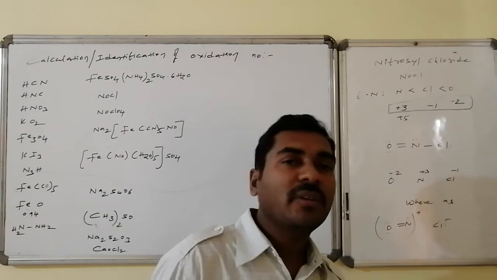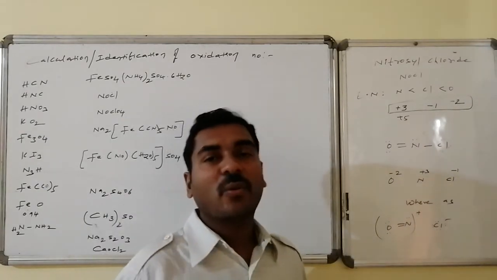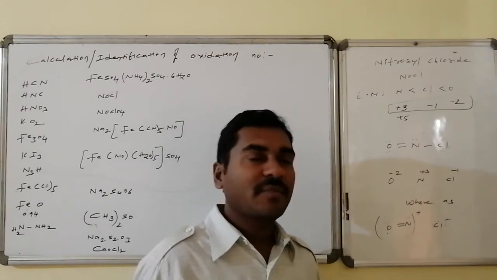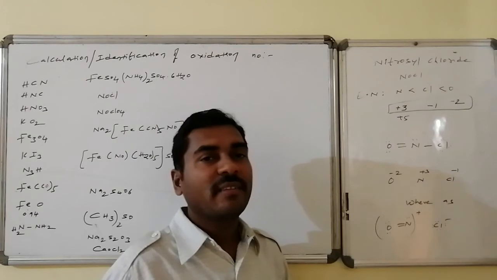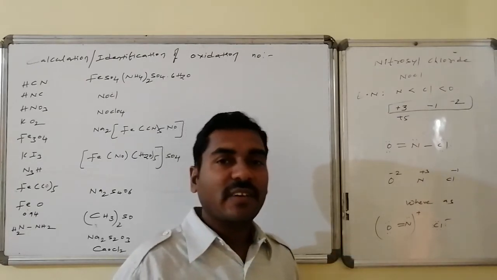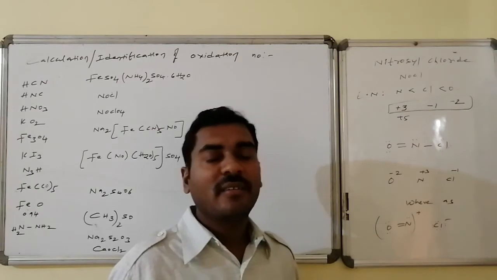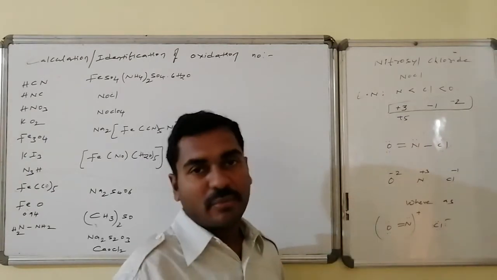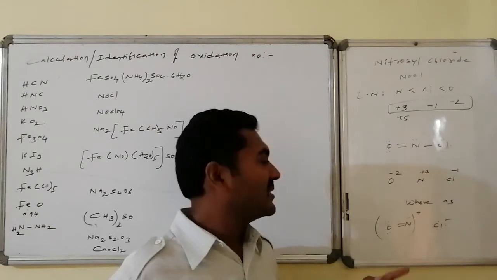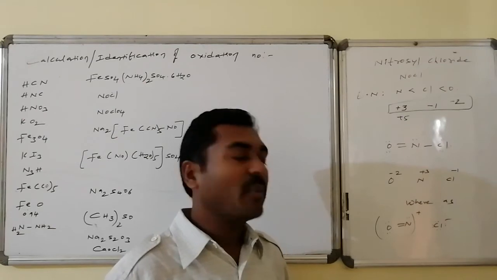That is possible if I take nitrogen with a positive oxidation state and chlorine as well as oxygen with negative oxidation states. Possible positive states are +3 and +5, but the +5 condition does not work, the +3 condition works. In the structure of nitrosyl chloride, maintaining their valencies as they are, and breaking the bonds imaginarily to get the oxidation numbers, oxygen is -2, nitrogen is +3, chlorine is -1.